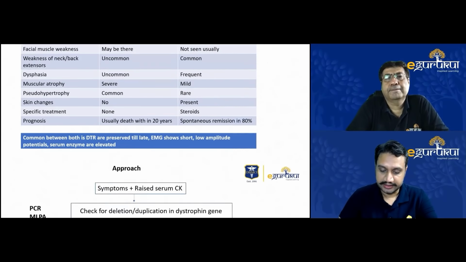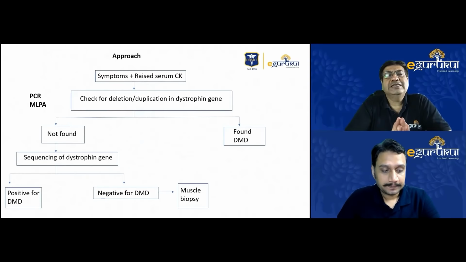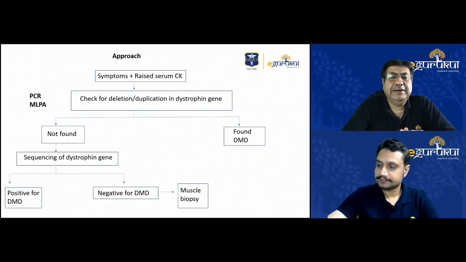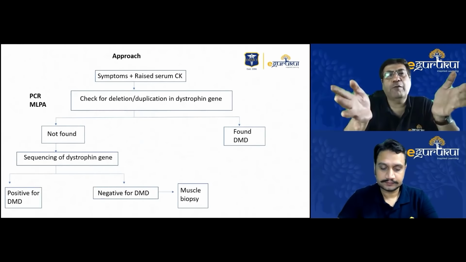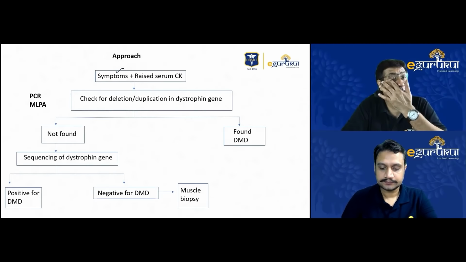Then next, you can start with this approach to the patient. This is actually the recommended approach for a patient who presents to you with DMD. This is obviously from a pediatric point of view. Sir may give his opinion on how they approach DMD patients, but from a pediatric point of view, whenever a child comes with the classical symptoms of DMD, proximal muscle weakness, and calf hypertrophy, the pseudohypertrophy in the calf muscles, plus cardiomyopathy, suppose the child is having.